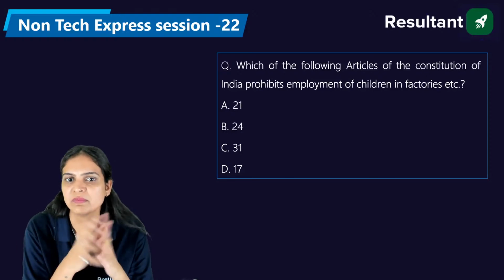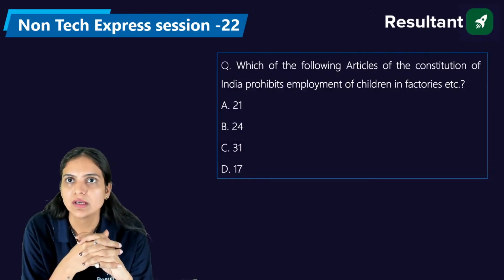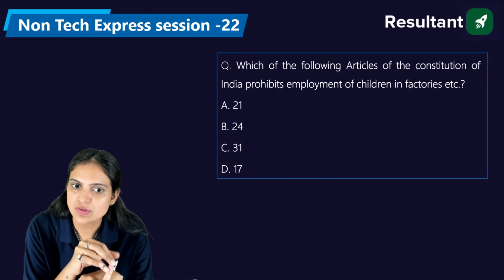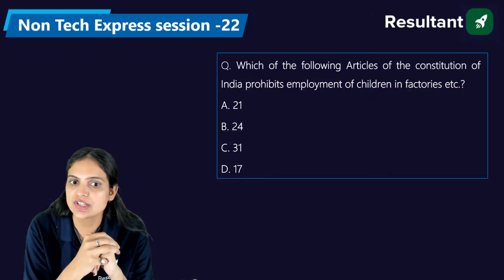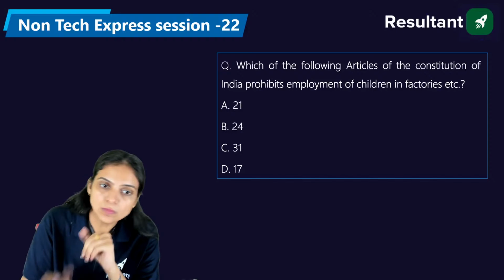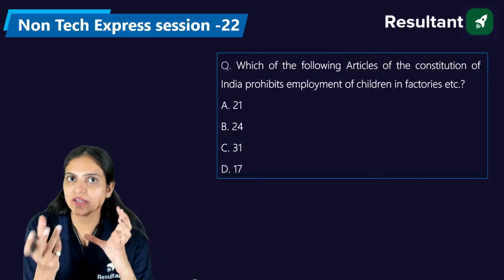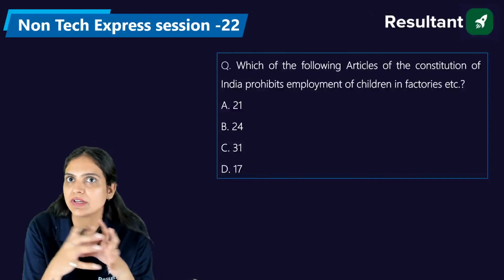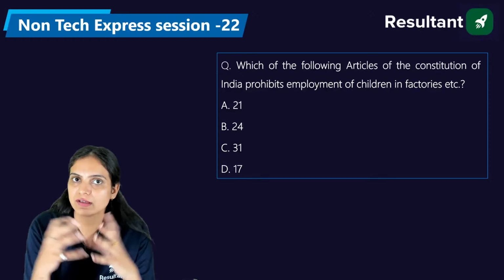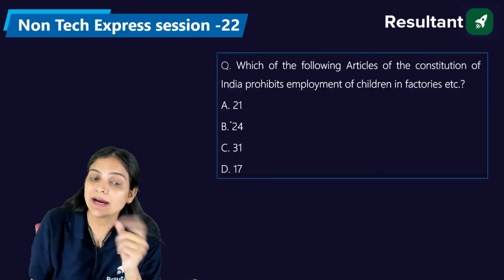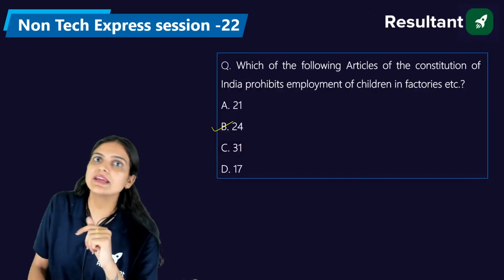Now we are going to start some articles also. Okay, Shubhadeep saying it's B. I think you guys are aware about the 21st Constitutional Amendment. 31st was initially a right to property, but now it has been changed to 300A, and it's a legal right now. 17 is abolition of untouchability. 23 is human trafficking. We cannot perform or pressurize somebody to do forced labor. 21st is something which gives us the right to life. And apart from the right to life, we have the right to privacy as well, discussed under article number 21. In 21A, we have,